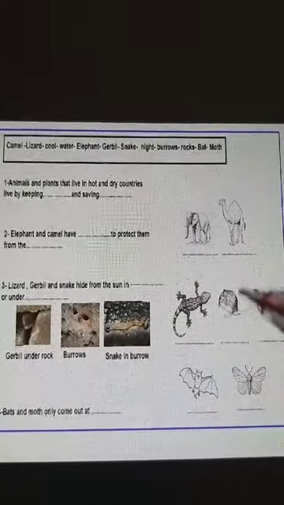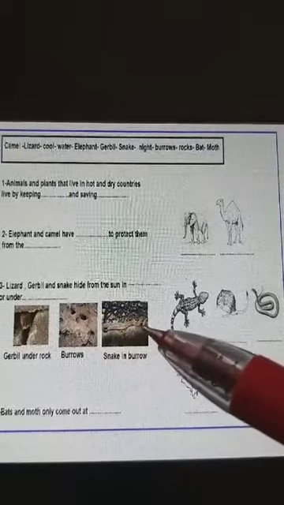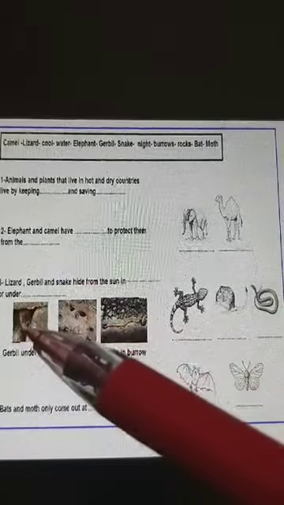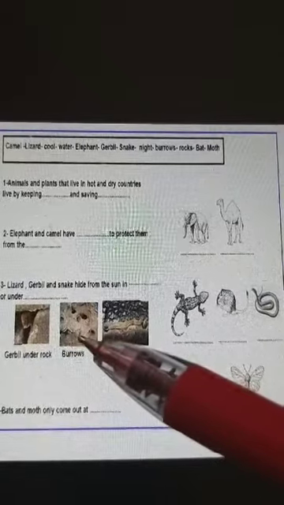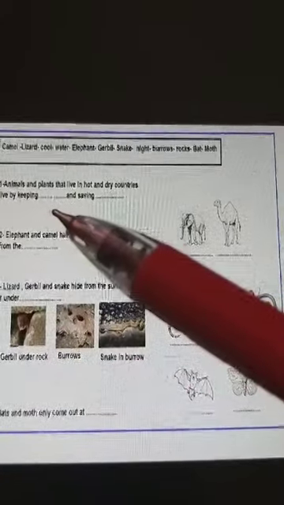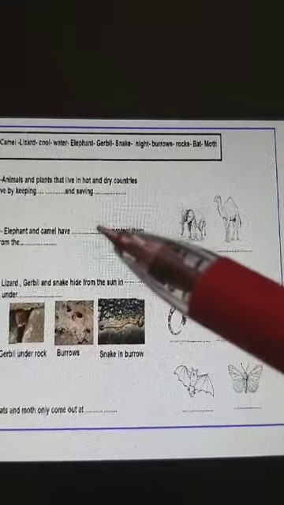Here we have lizard, gerbil, and snake. How can they adapt to the hot and dry places? How can they stay alive in the desert places? They hide. Hide where? They live in burrows. This is called burrows, like this snake here. Or they hide under rocks like this gerbil here. So they stay during the day in the burrows or under rocks. Why? To keep cool and save water.